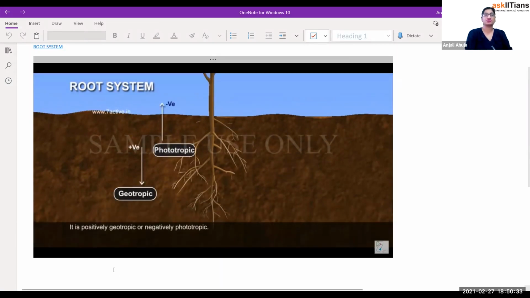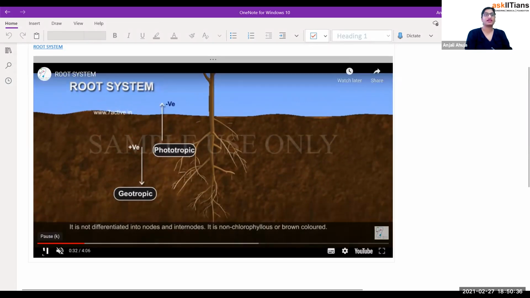Root is positively geotropic and negatively phototropic. That means it grows towards gravity. Geo means gravity, so it is positively attracted towards gravity, and negatively phototropic means away from the light. Photo means light. So that is that thing.